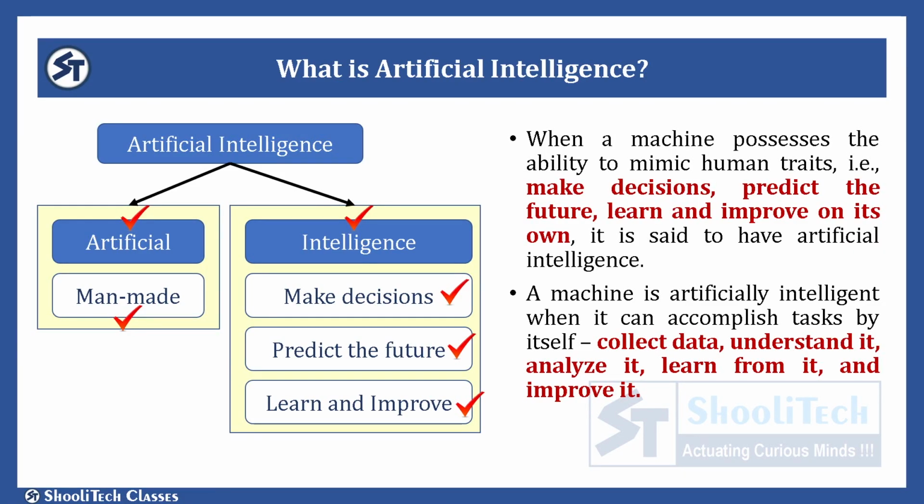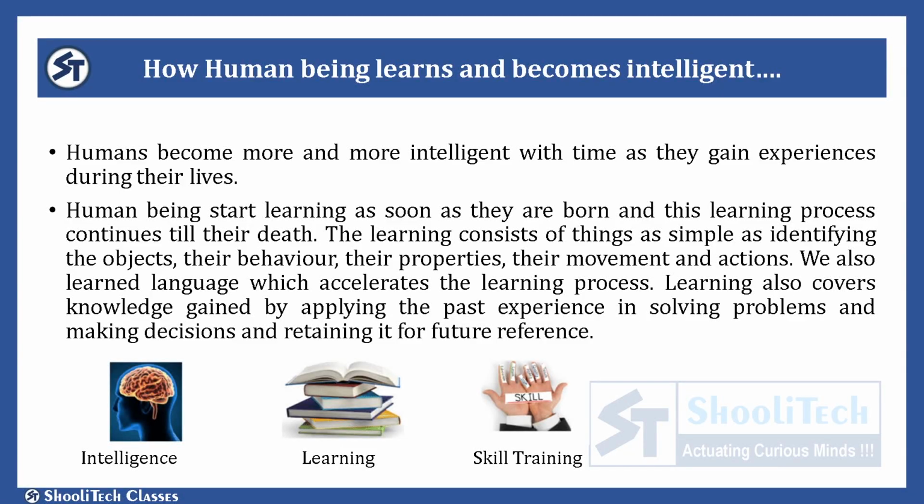A machine is artificially intelligent when it can accomplish tasks by itself, collect data, understand it, analyze it, learn from it, and then improve itself. And now we will try to understand how we can make a machine intelligent. Let us first try to understand how a human being learns and becomes intelligent.